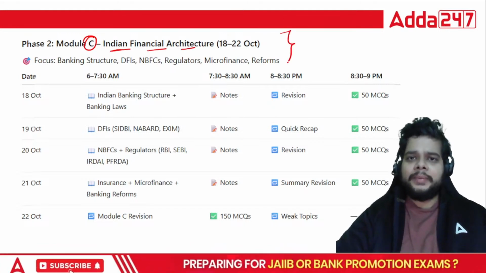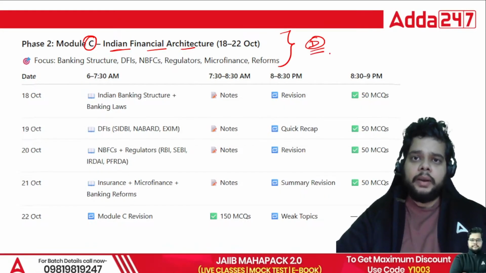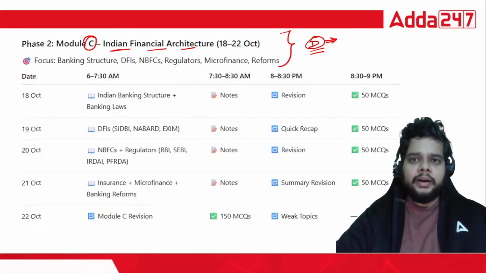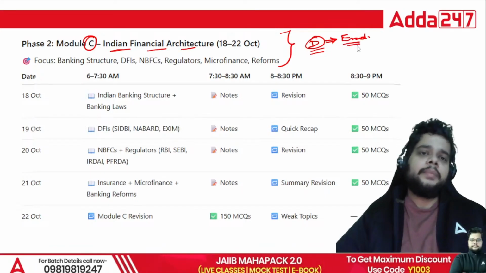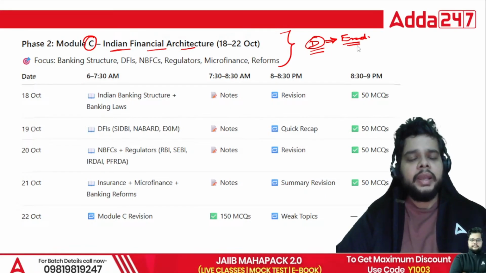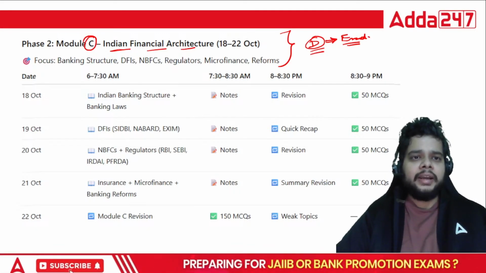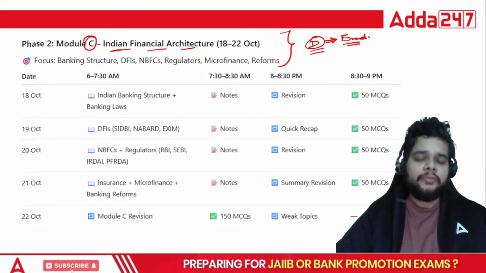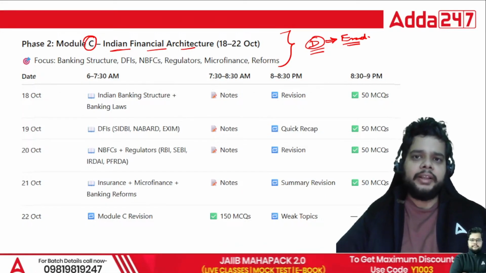Now, some of you might be thinking that in every video we say that module D is the most important one. But why are we not starting with module D? We have a dedicated study slot for module D in the end, because ultimately the maximum syllabus is to be covered in module D. And if we do not revise enough, if we do not have that particular mindset just before the exam, it might become difficult. So in the last phase we will be covering module D.